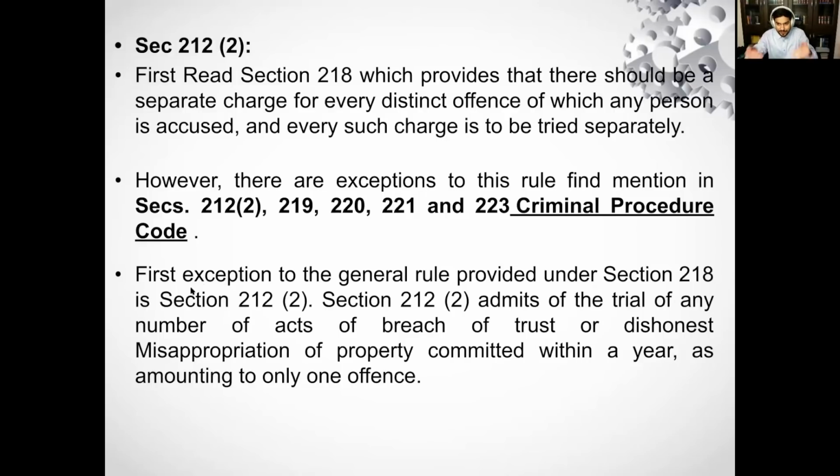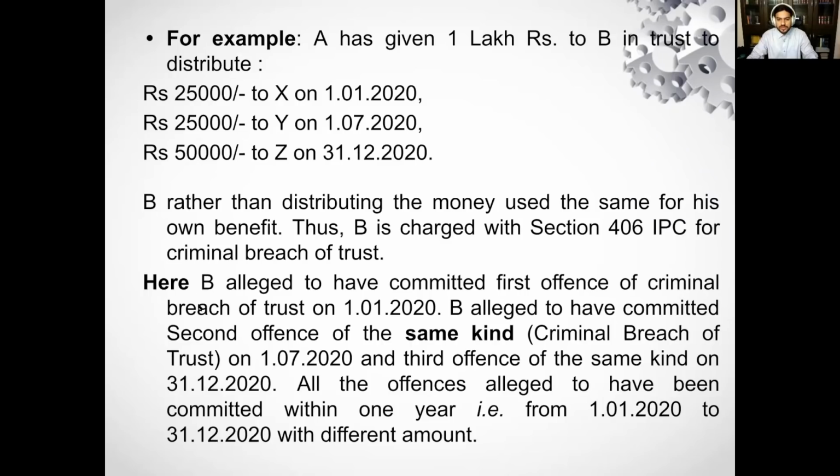It provides that it admits of the trial of any number of acts of criminal breach of trust or dishonest misappropriation of property committed within a year as amounting to only one offense. So section 212 subsection 2 only says that you don't have to mention each and every criminal breach of trust offense. The judge does not have to give all the details of every sum, all the dates when it was committed. So section 212 subsection 2 has given one leeway to the judge while framing the charge.